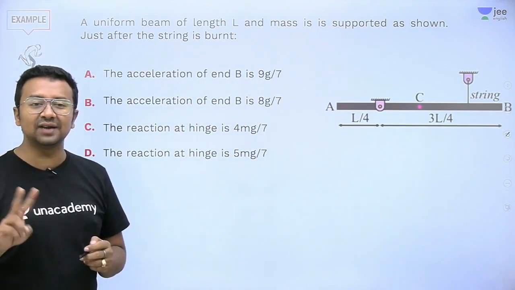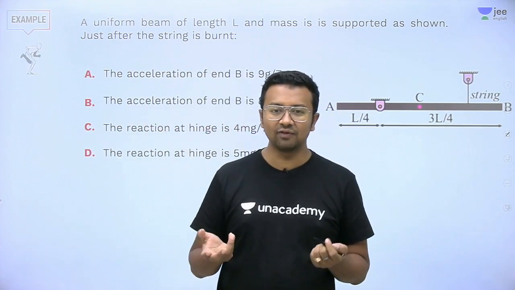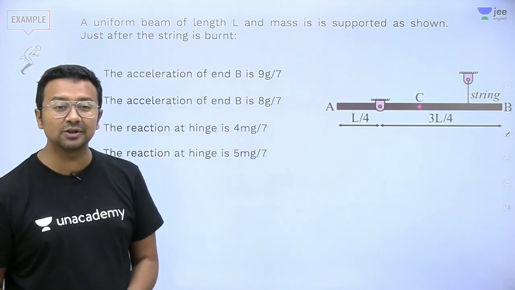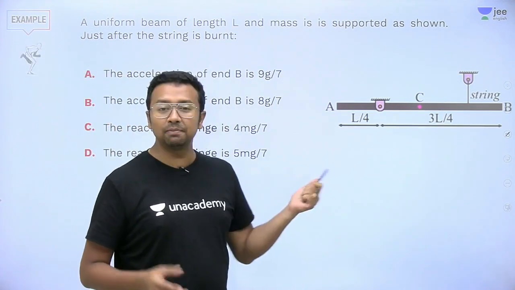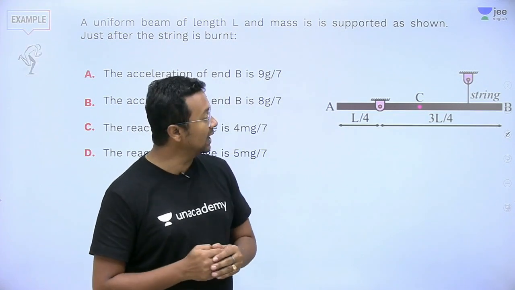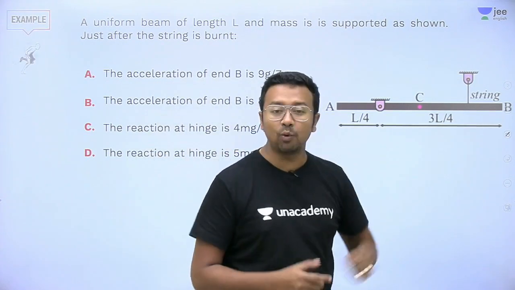So these are the two things that we need to find out. Here again, this is more of a multiple choice question. The concepts are pretty simple. It's also for the JEE Mains level. So let's go ahead and find out what will be the acceleration of point B.